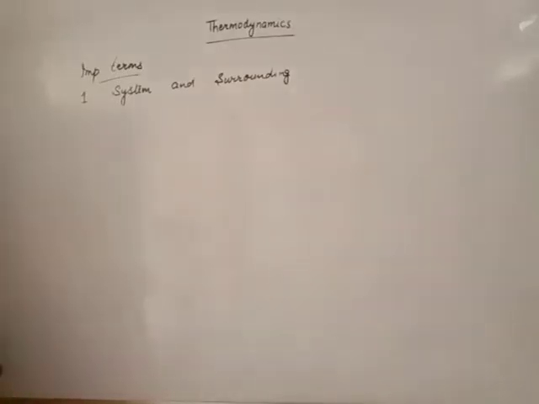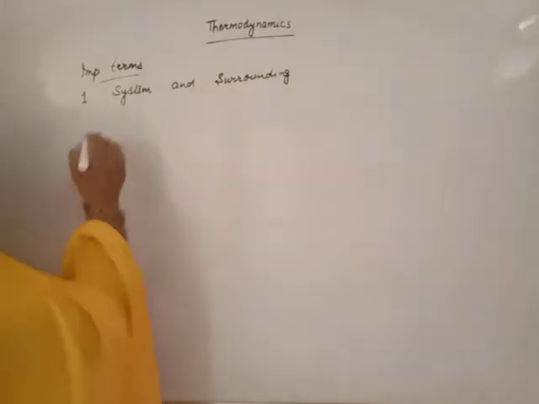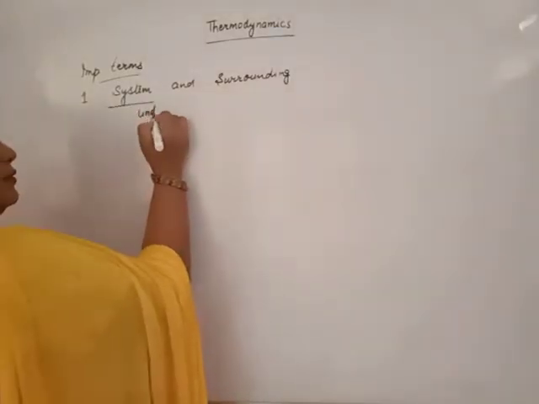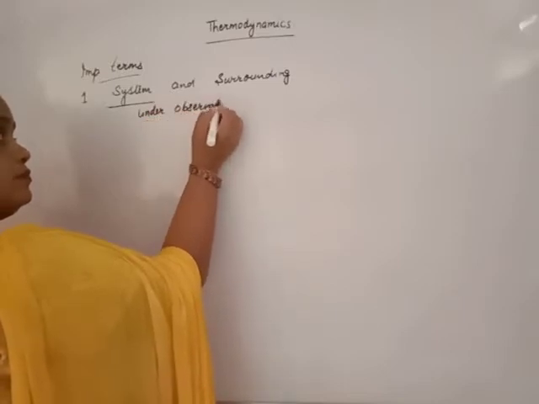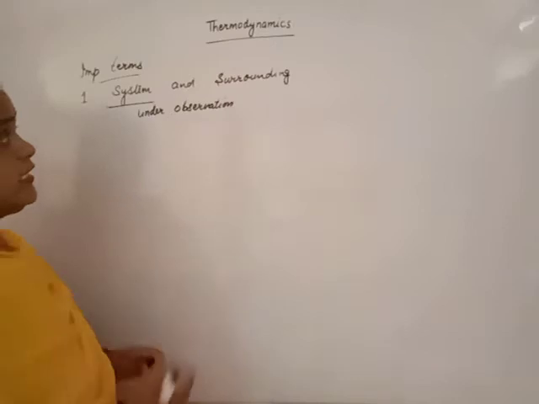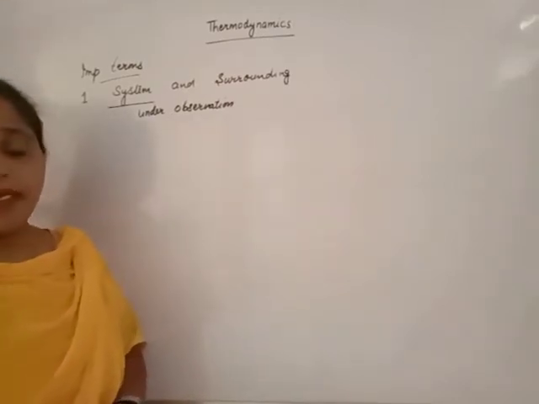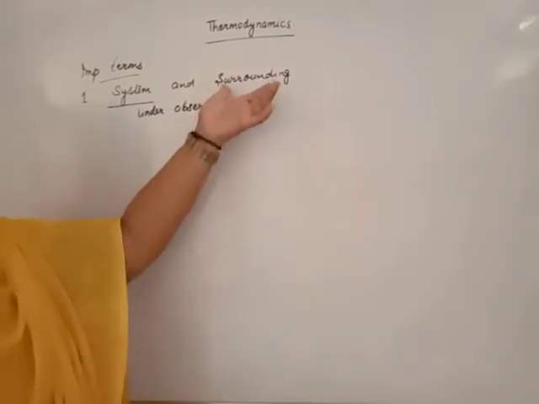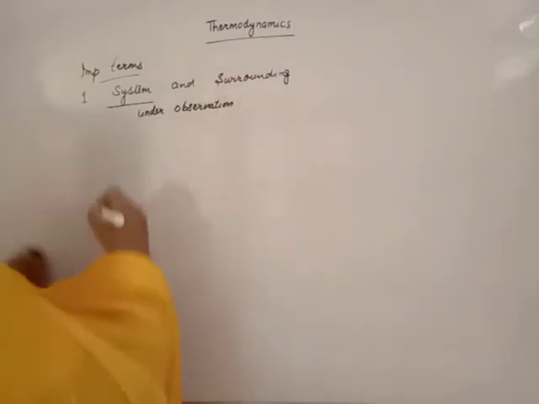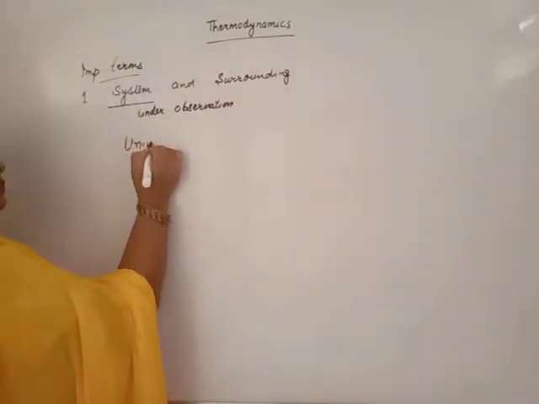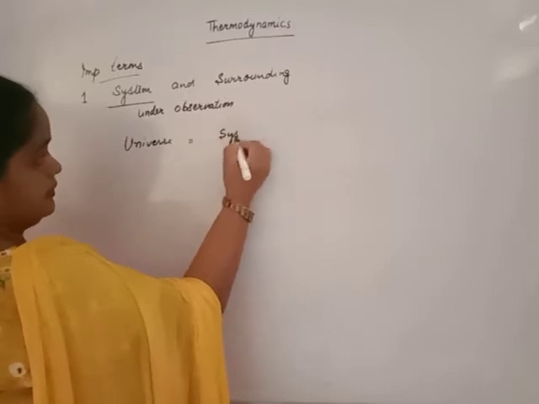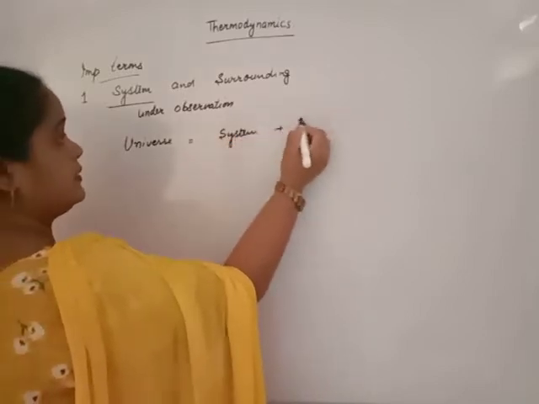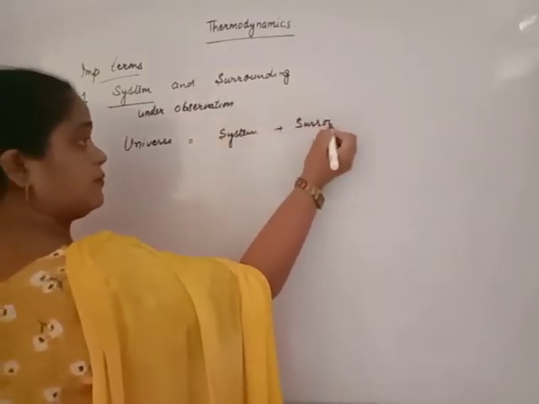System is the part of universe under observation. What are the conditions at that time? And the remaining part of universe is known as surrounding. Beta, universe is made up of two parts, system plus surrounding.